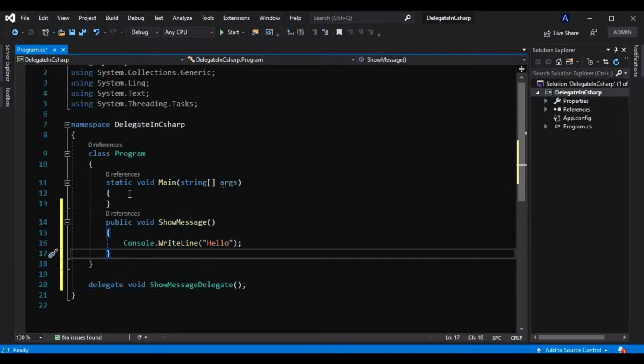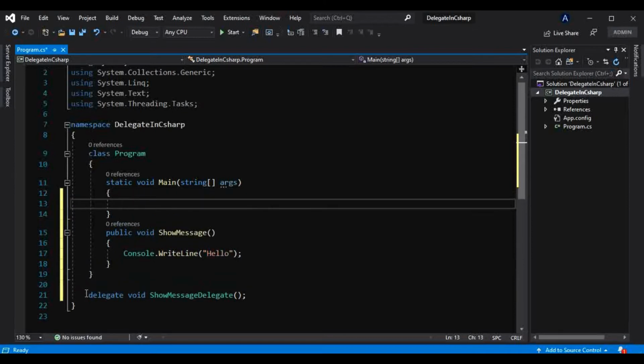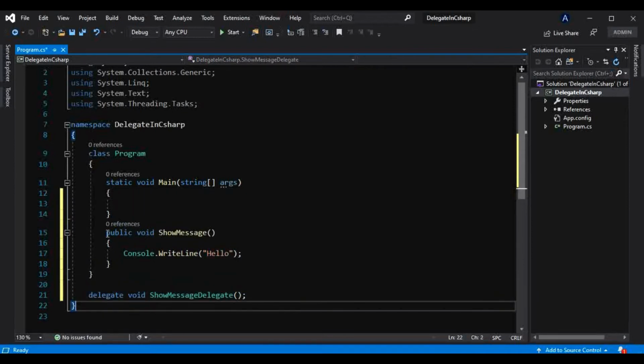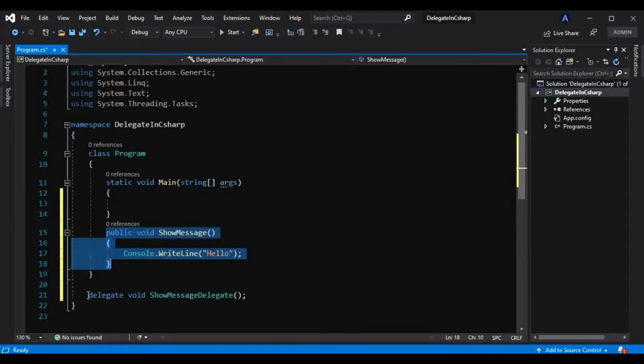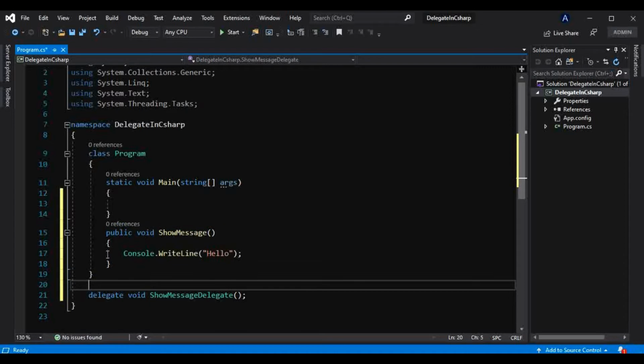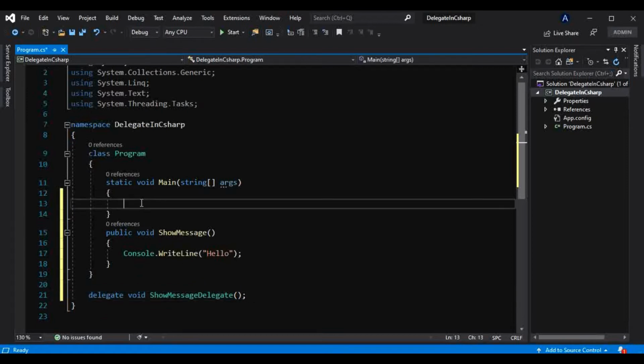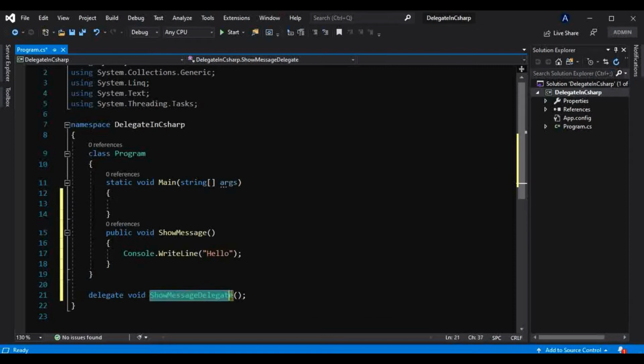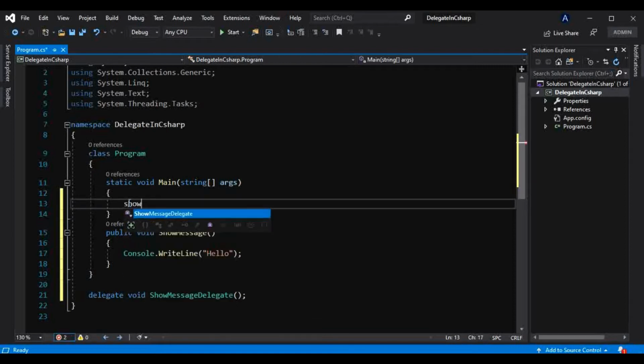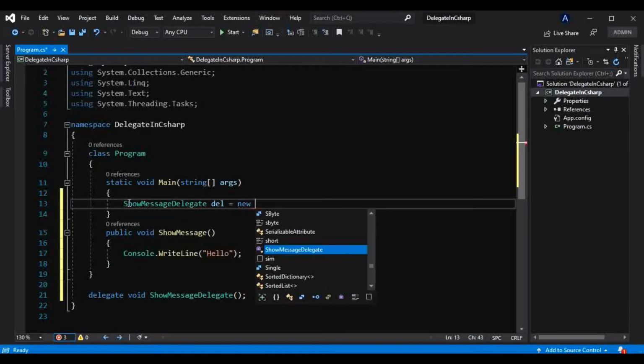Now in the main method we will create an instance of this delegate. In order to invoke this method through this delegate we have to create an instance of this delegate, just like a class. The name of this delegate is ShowMessageDelegate, so we create an instance of that, something like this: let's name it dl, ShowMessageDelegate dl equals new ShowMessageDelegate.